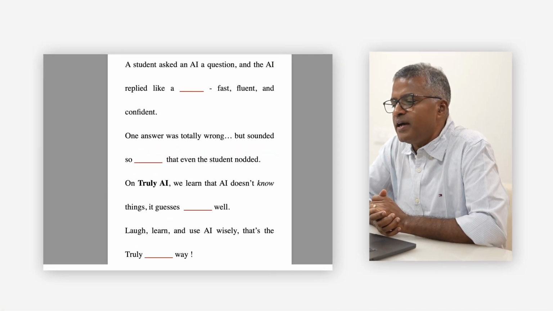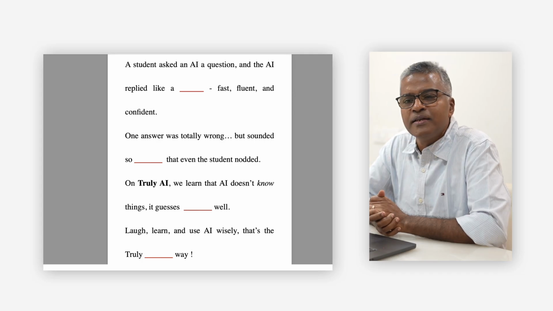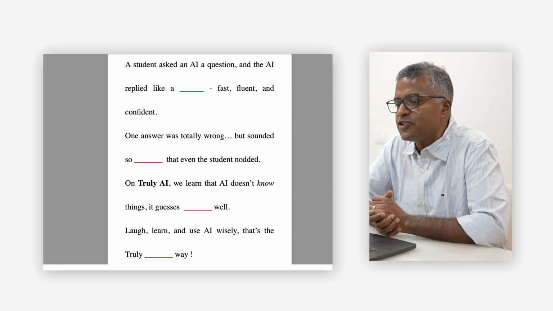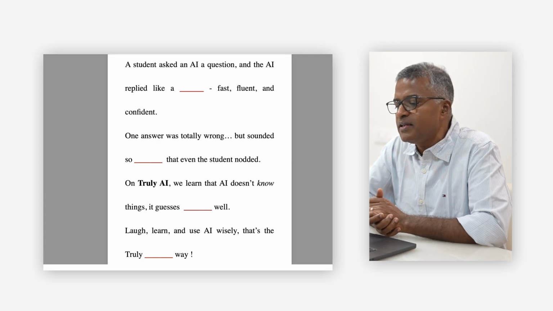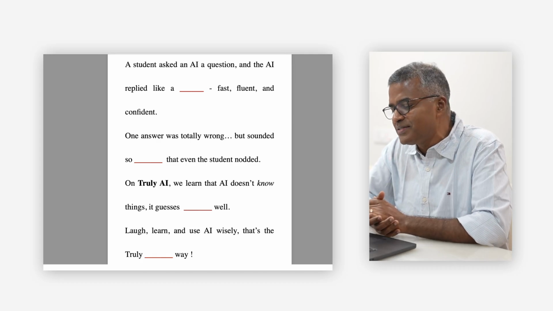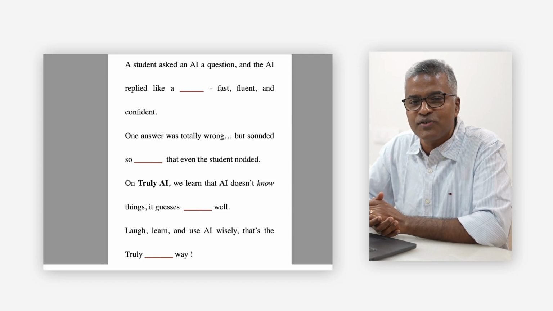Consider a simple story, but within the story, some of the words are deliberately made absent. Here is how the story looks. A student asked an AI a question and the AI replied like a dash, fast, fluent and confident. One answer was totally wrong but sounded so dash that even the student nodded. On Truly AI, we learned that AI does not know things, it guesses dash well. Laugh, learn and use AI wisely. That is the truly dash way.